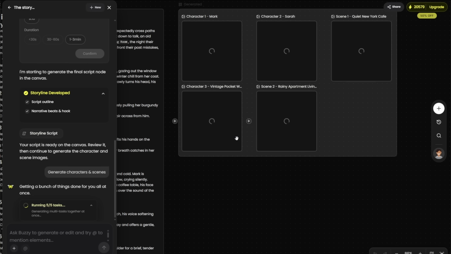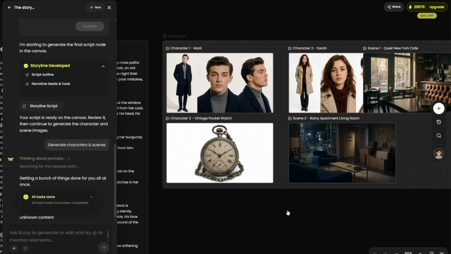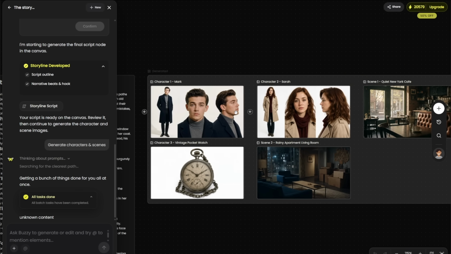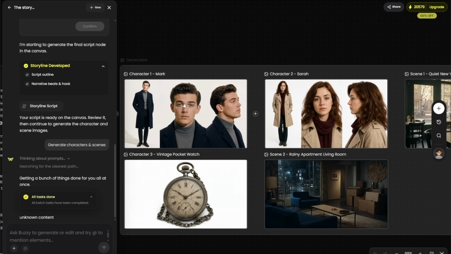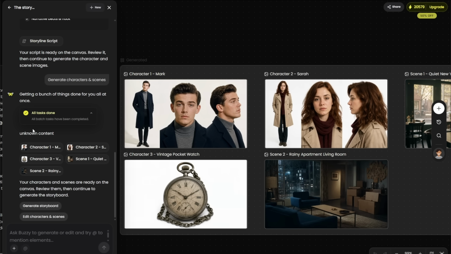Now we are already generating the characters. There are a bunch of things done for you, running 5 tasks: characters Mark and Sarah, quiet New York cafe, vintage pocket, and then rainy apartment. Now it has already generated that footprint, so you can already see how the characters will look. This is Mark and this is Sarah. On your content, you have the characters and then the scenes. It's already there. I am actually perfectly fine with what they have right now, so generate the storyboard.